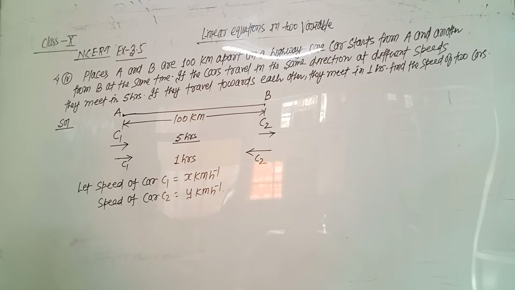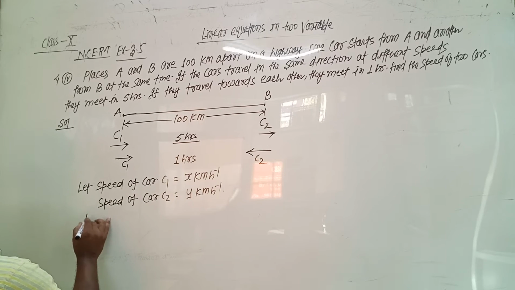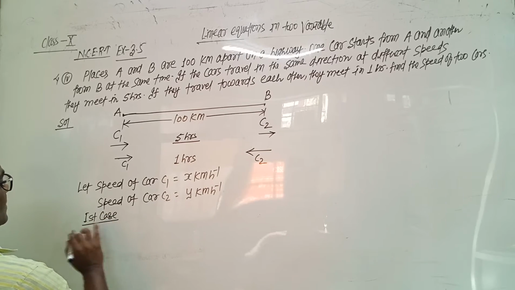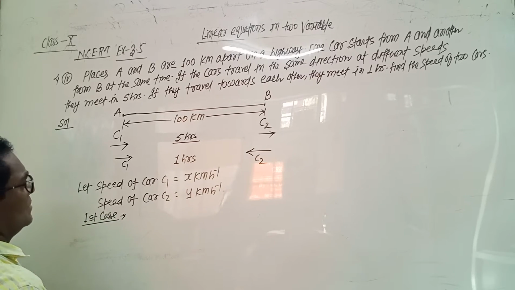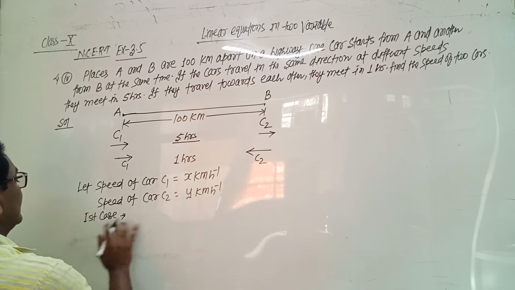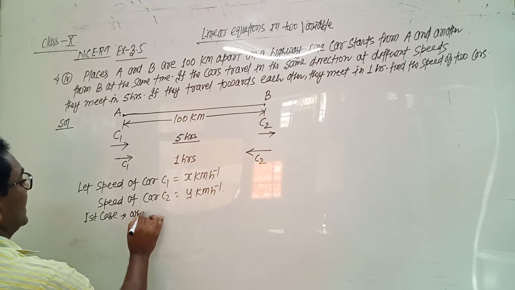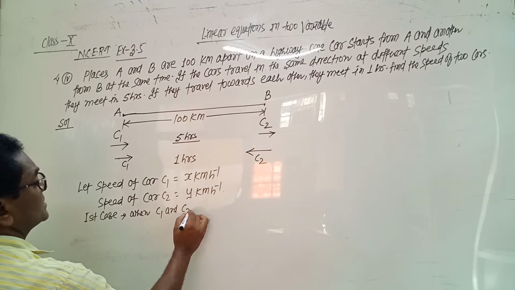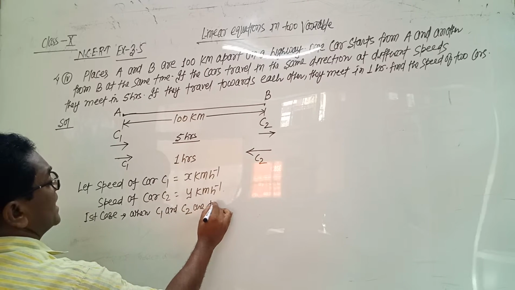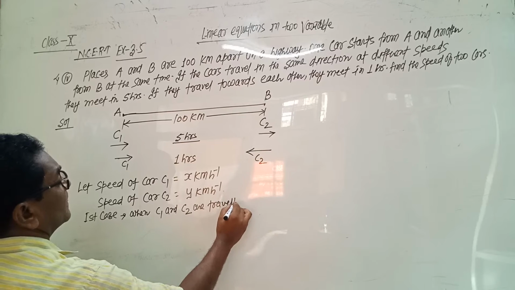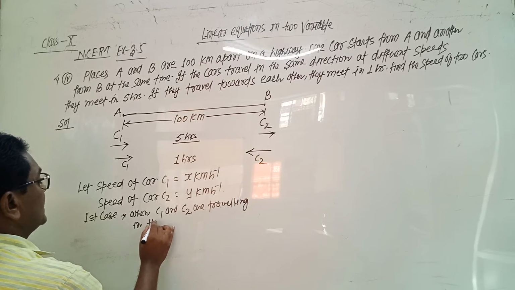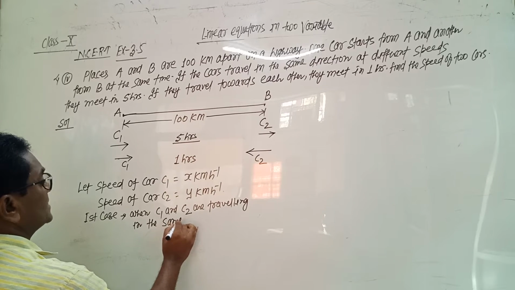Now we take the first case, when both cars C1 and C2 are traveling in the same direction.